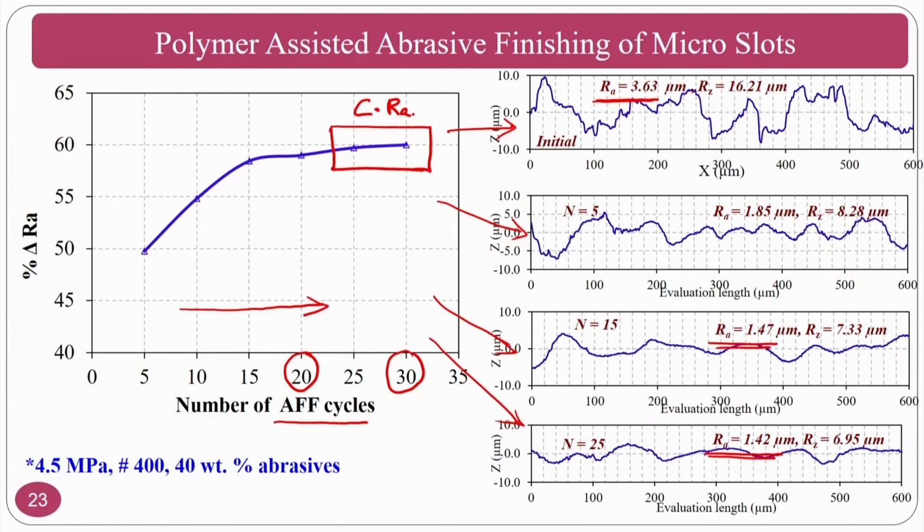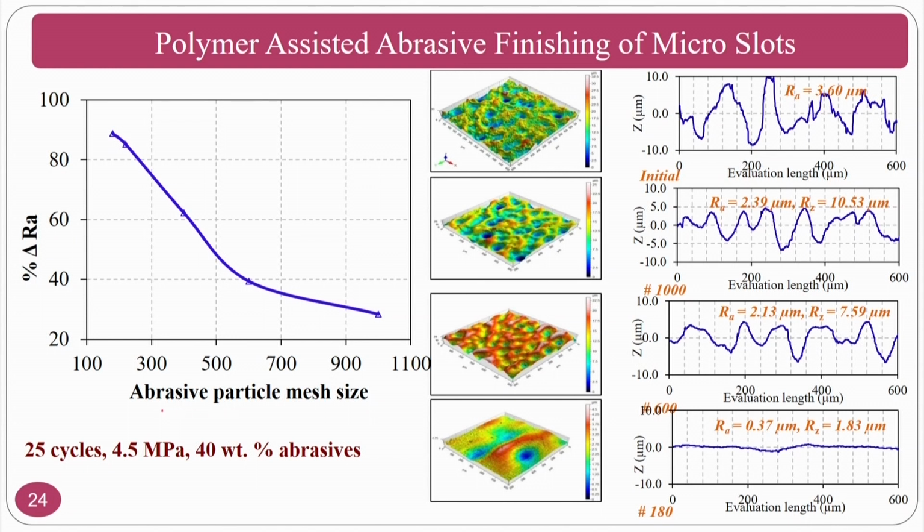The surface roughness would have been still better if we had done these pre-finishing experiments, that means EDM experiments with oxide based dielectric fluids. Because of laboratory constraints, at that time we did it with carbon based dielectric fluids. Now you can see as the abrasive particle mesh size increases, that means my particle size is decreasing. This is my particle size, this is my particle size, like that.